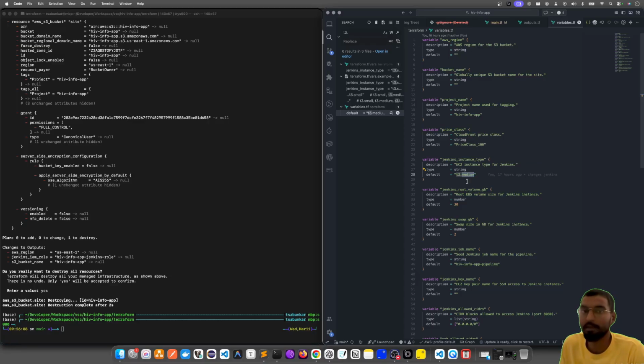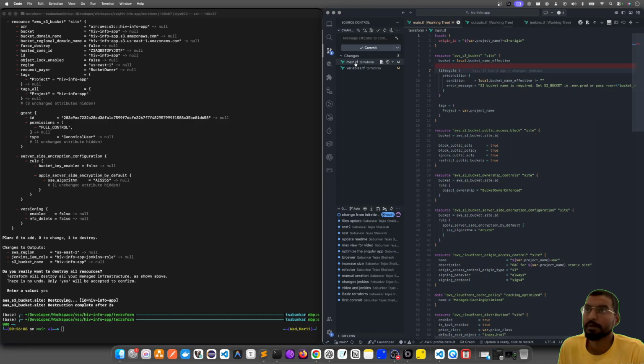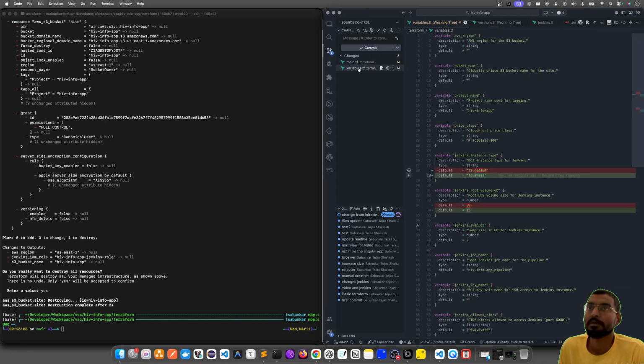I don't really want this to be medium. Maybe I'll just make it small, and even 30 GB is too much. I'll make it 15 GB, exactly half, for the EBS volume. So these are the two changes I wanted to do.